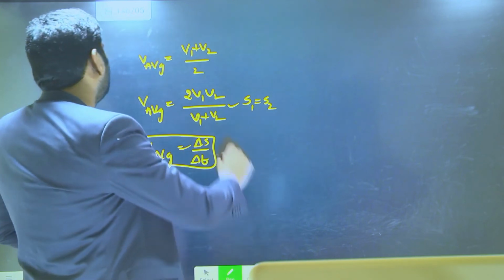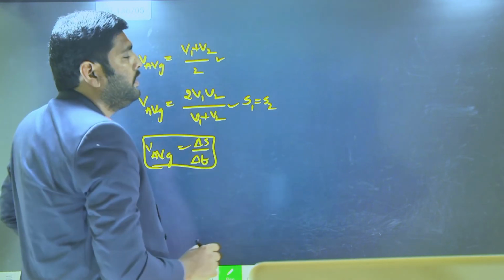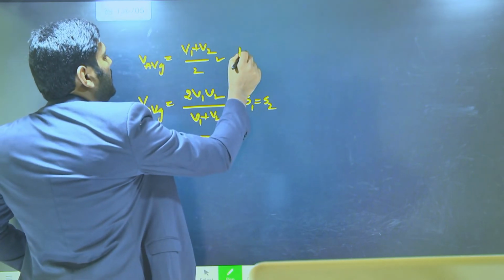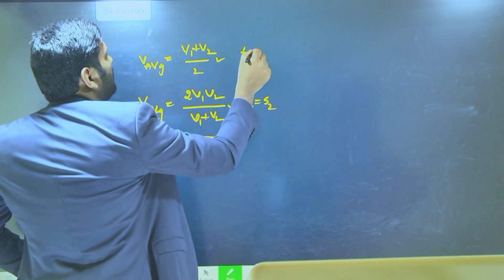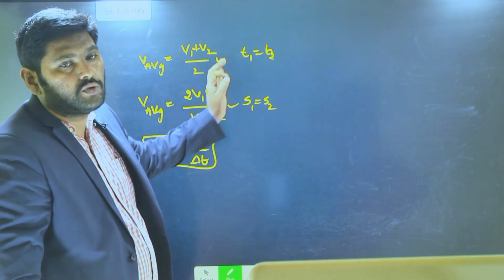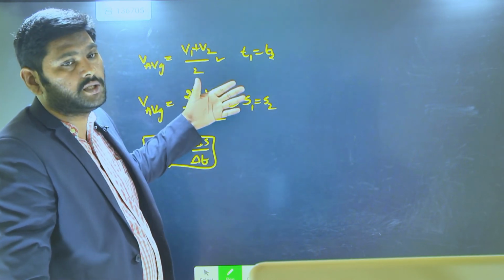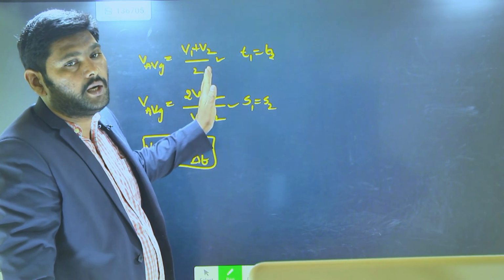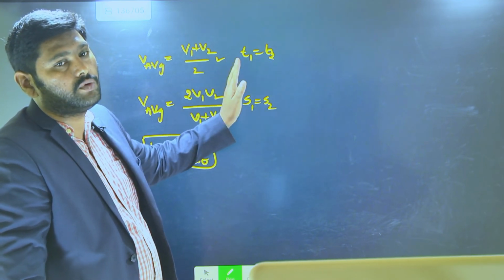Similarly, this first formula applies when T1 and T2 are equal, which means the object is traveling A to B and B to C with different speeds V1 and V2, but the time taken is the same for both situations.